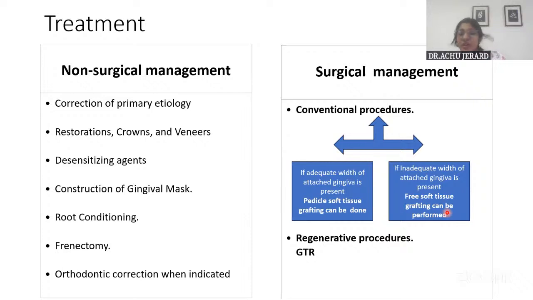So first of all, I'll tell you. The free soft tissue graft means those portions of gingiva or tissue that are taken from a separate donor site and placed on a totally different site, a recipient site. Okay. And so they completely depend on the vascularity of the recipient site on which it is placed. So they are completely separated from the donor site. Whereas pedicle soft tissues are those which have their base connected to their original location itself. They are just displaced and placed over the recipient site. Okay.